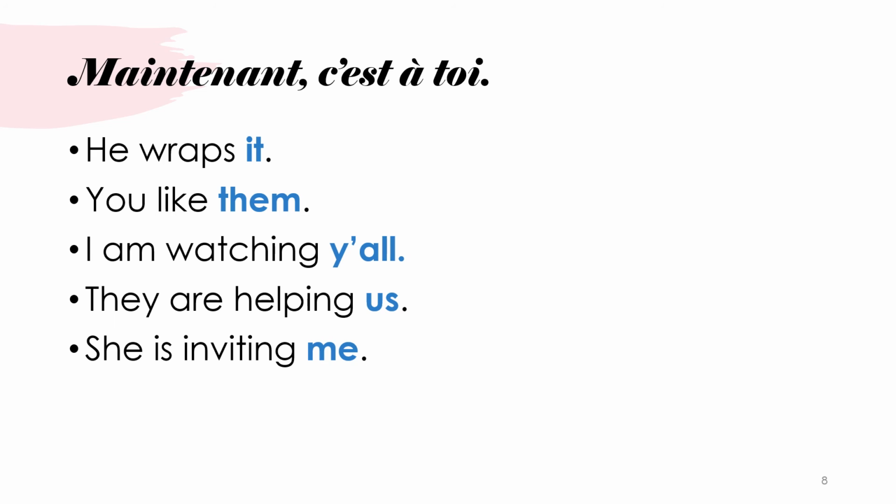For instance, he wraps it. It is going to be masculine, so I know I need to use le, L-E. He, il, wraps. Emballe, using our old vocabulary, starts with a vowel, so that le is going to become an L apostrophe. So that first sentence should be il l'emballe. So pause the video here and continue with the translating.